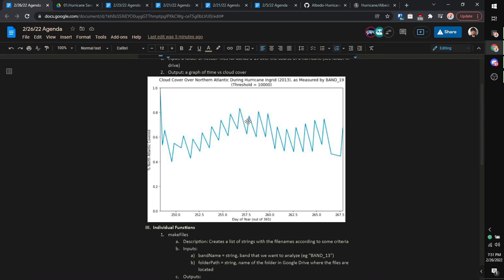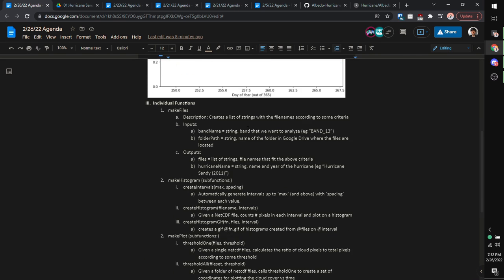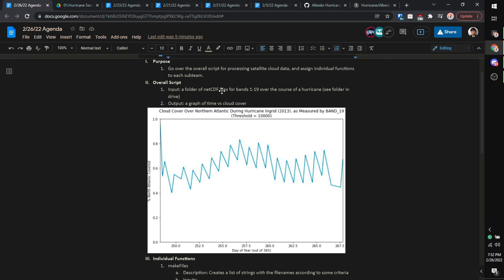And you can see, as you expect, over the course of the hurricane, we don't have that much cloud cover, but then as the peak of the hurricane passes over our little window onto the North Atlantic, we see a big increase in the amount of cloud cover from about 40% to 80%. The reason this is spiky, if you're curious, is band 19 is the visible one, so of course the measurements made during night are going to be a little darker than the ones made during the day. I might do something to process that a little later on. But yeah, so that's the overall thing.